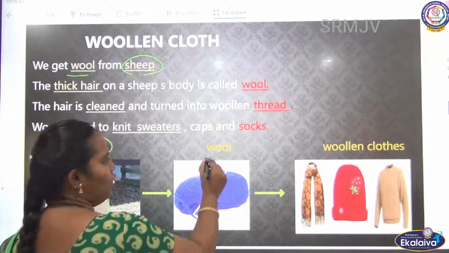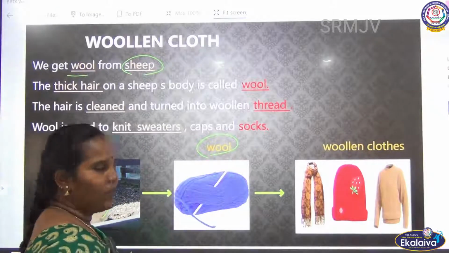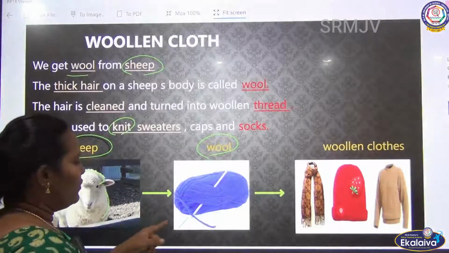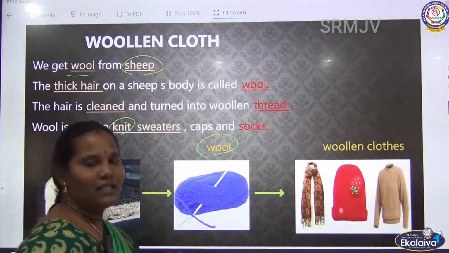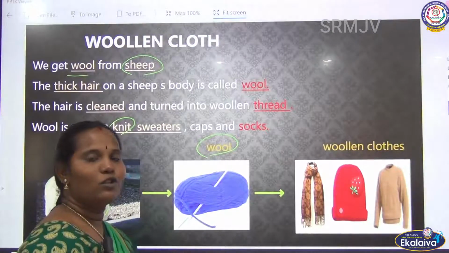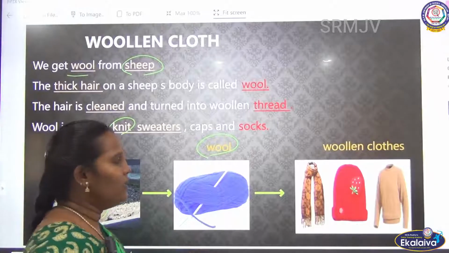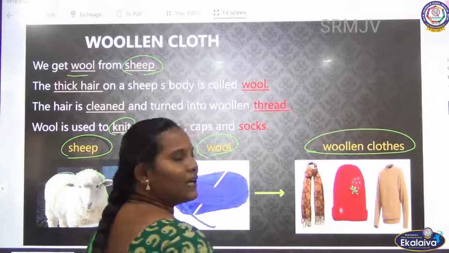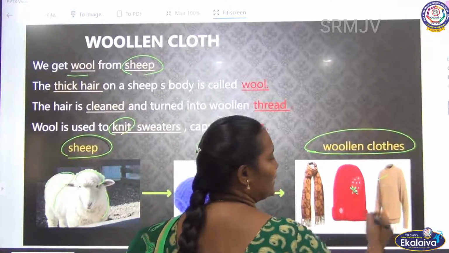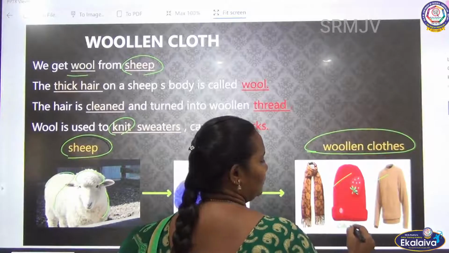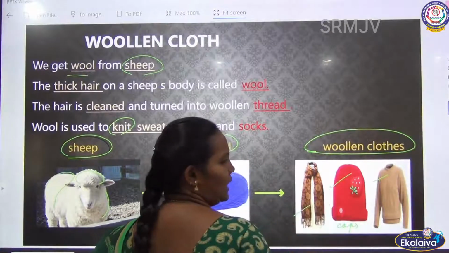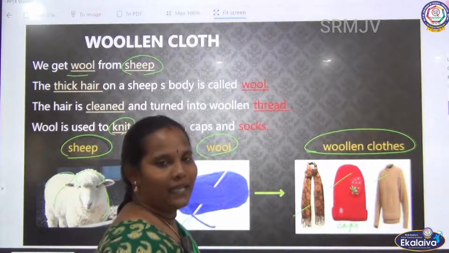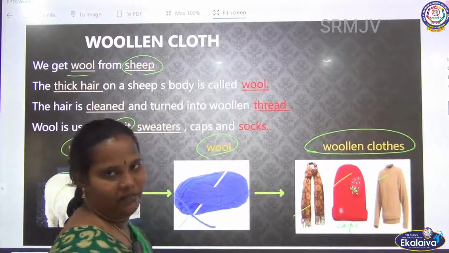This cloth is called wool. It is called the wool. Okay. Then this wool is knitted. Knitting means a needle-like structure is there, no. This needle is used to knit, that means the spinning. They are spinning. After that we can get the woolen cloth. This woolen cloth is used to make sweaters, caps, mufflers, hand gloves, socks. I told you, no. These materials are made from this woolen thread, isn't it?